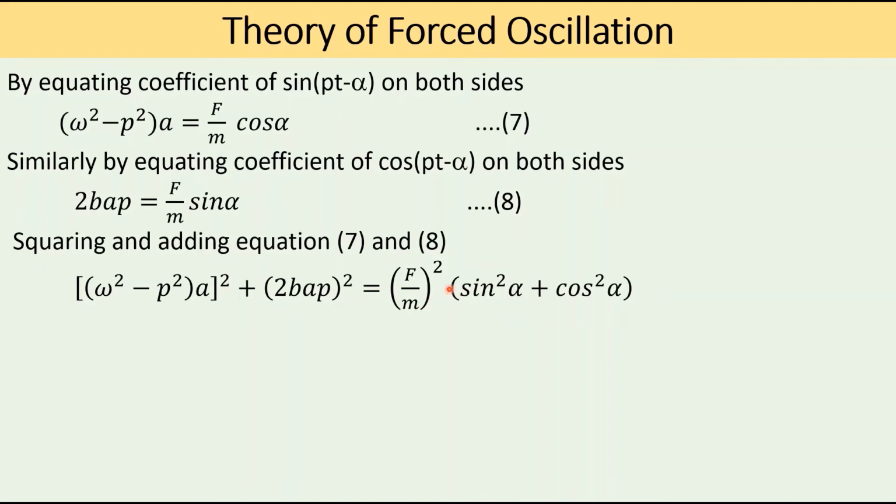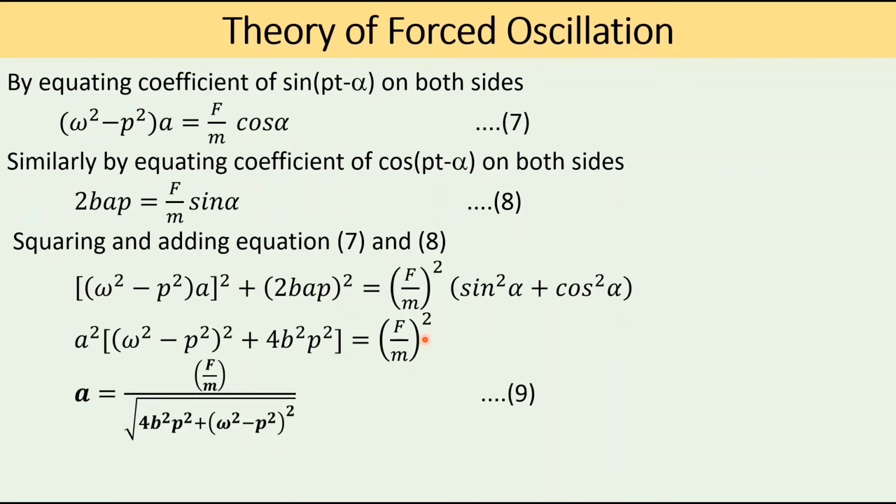You can take f by m whole squared outside. Now sin squared alpha plus cos squared alpha is equal to 1. So this equation becomes a squared into omega squared minus p squared whole squared plus 4b squared p squared equal to f by m whole squared.